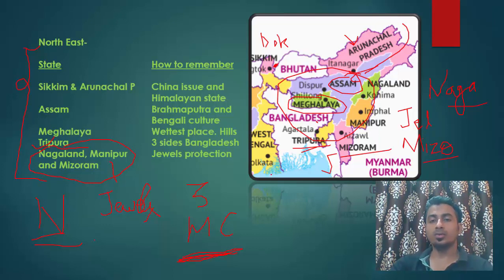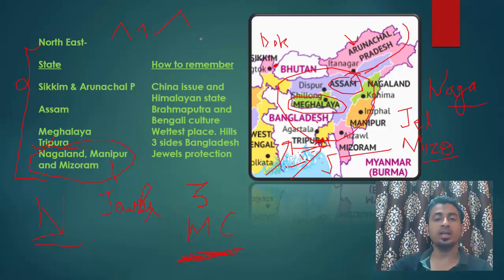Another reason is that monsoon winds flow like this into India, and because of these small water bodies which we have got in Bangladesh, these winds carry a lot of moisture, and when they meet the hills in Meghalaya, Garo, Khasi and Jaintia, these three are hills in Meghalaya. So what these hills do, they stop the flow of moisture winds and they cause the precipitation or rainfall there. That's why Meghalaya is the wettest place on earth. Now you know where is Meghalaya.